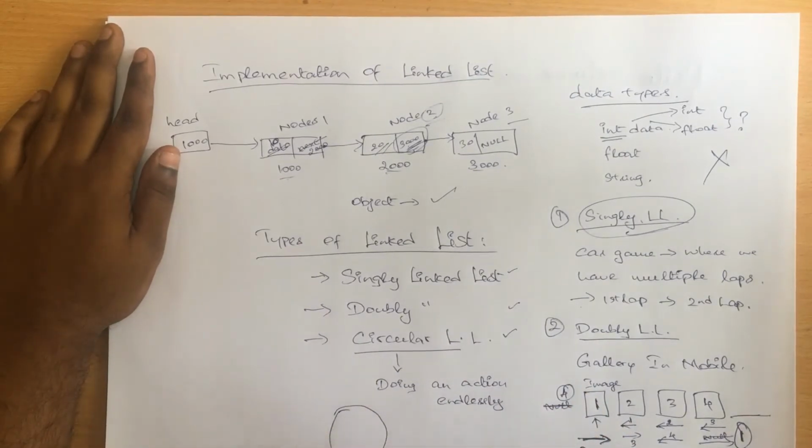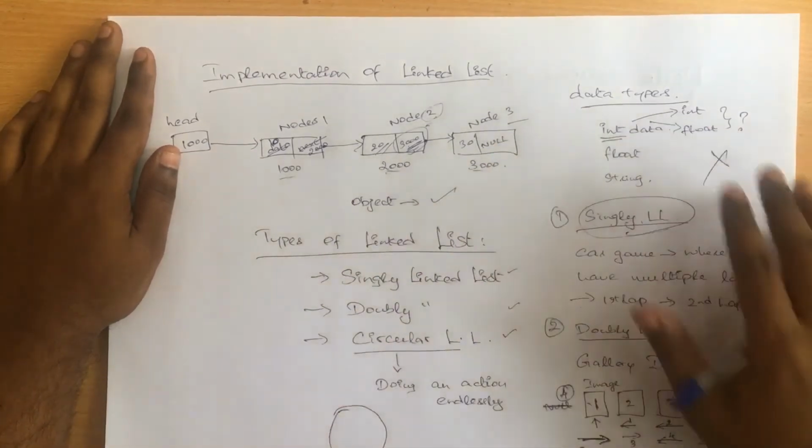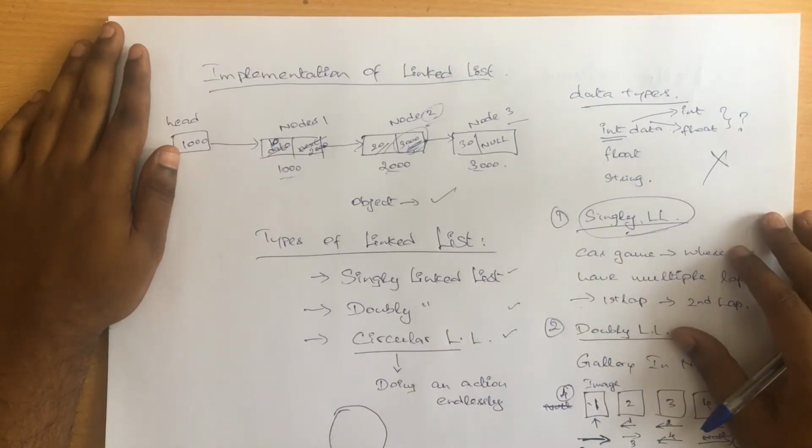The only thing is, we'll trigger it with the number 1. If we start a slideshow or whatever it can be, it will move from 1 to 2, from 2 to 3, from 3 to 4, and again from 4 back to 1. So from 1 it will be 2, 3, 4, and again 1. So it will be an endless infinite loop. This is one good example for a circular linked list. Now that's all about the basics of linked list. Now let's jump into how to implement a linked list.